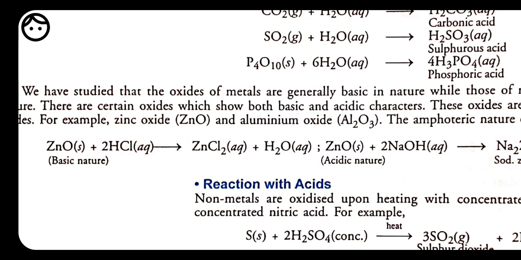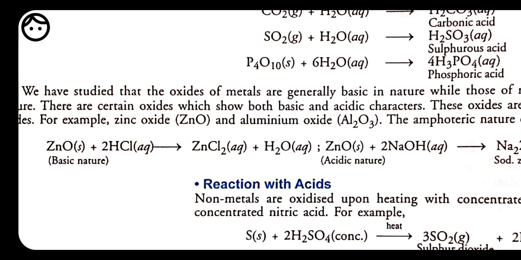For example, there are certain oxides which do not dissolve into the water, and they do not show the basic or the acidic character. So what will be the nature of this one? They are going to show amphoteric nature. Amphoteric nature means the oxide does not show basic or acidic character, but it has the ability to dissolve in both the acid and the base. So this type of oxide is called amphoteric in nature.